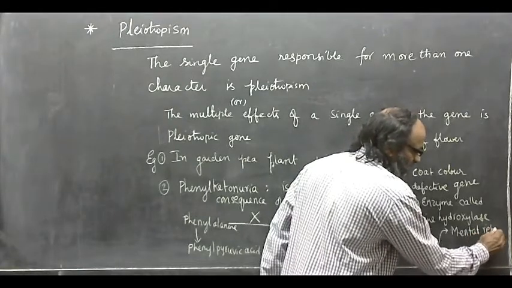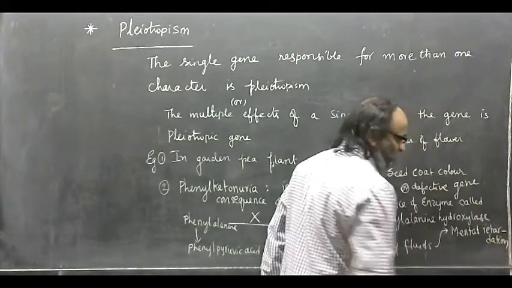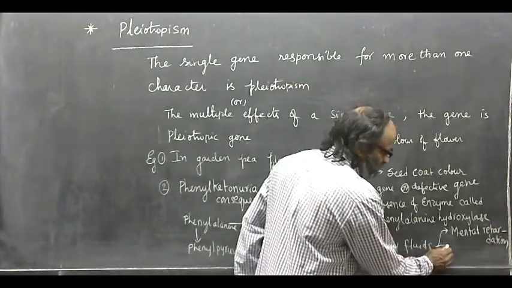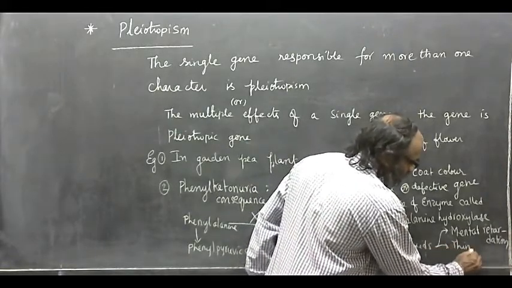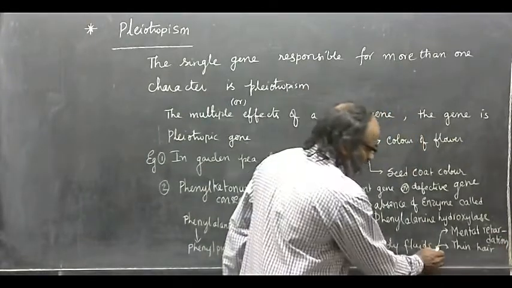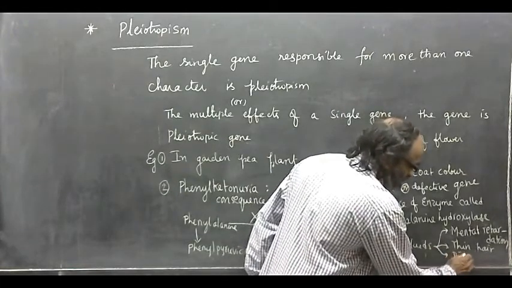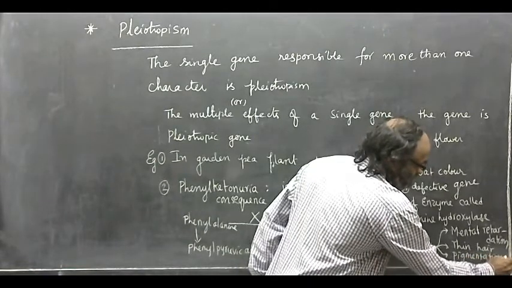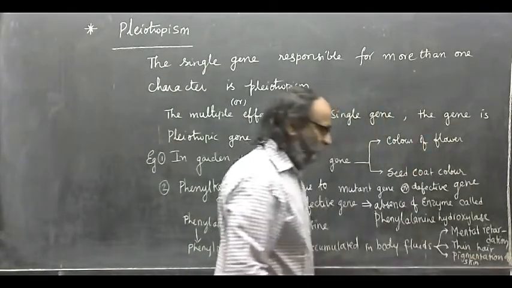This is one character, mental retardation. The person is mentally retarded. The second is sparse or thin hair on the body. And the third character is the pigmentation of the skin; there is no uniform pigmentation of the skin.